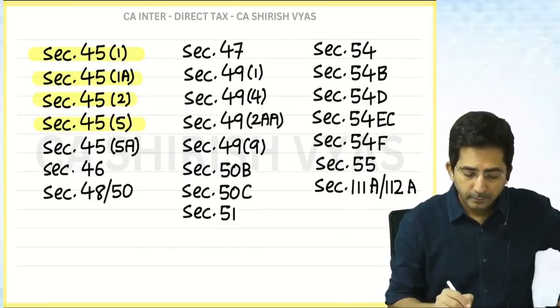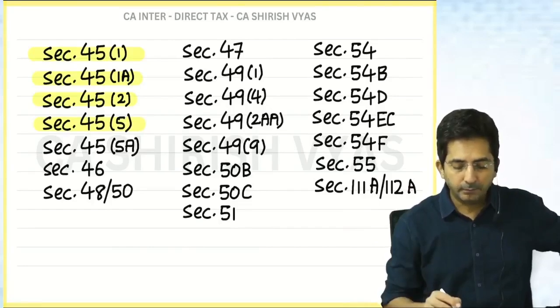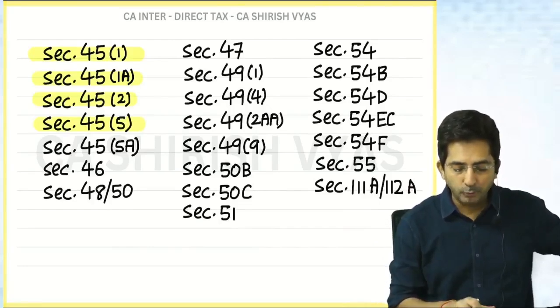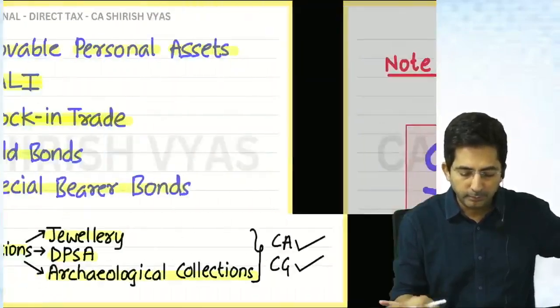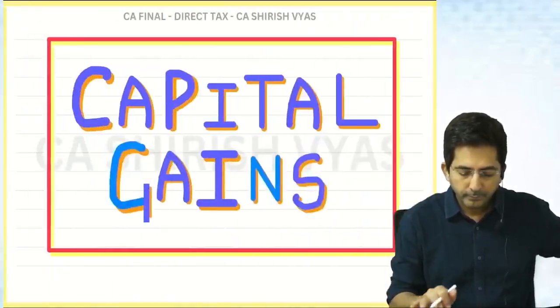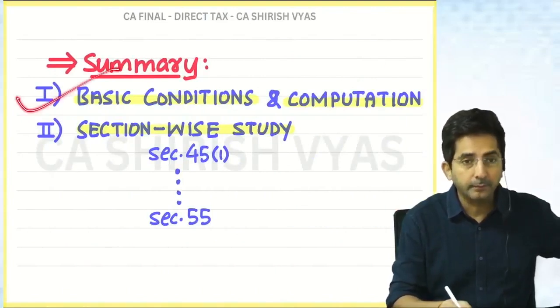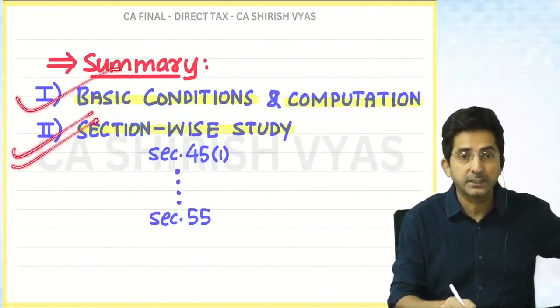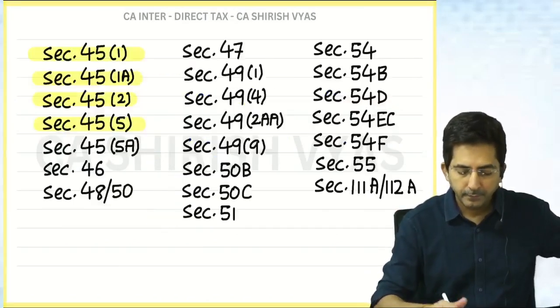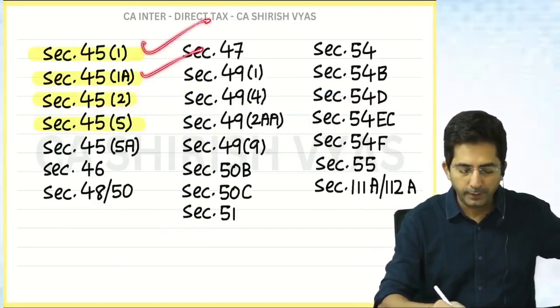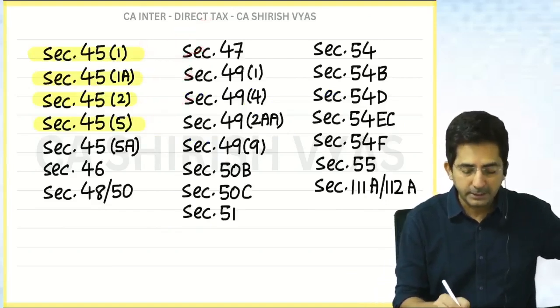Now in section wise, see, capital gains chapter, you know how it is, right? First we have to do the basics, which we did. This basics we have already done. Now we are in the flow of section wise study. And in section wise, how many sections have we done? See, we did 45.1, 45.1a, 45.2, 45.5. Next section is what?